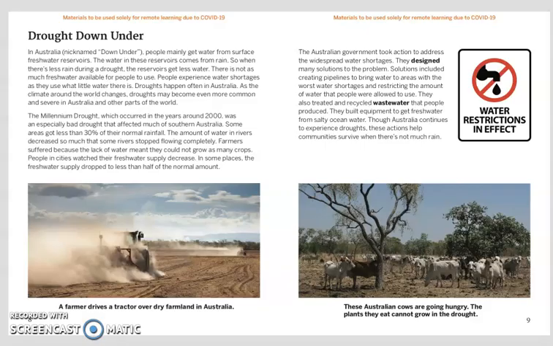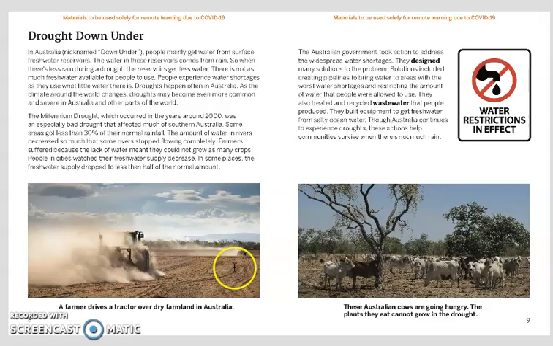They built equipment to get fresh water from salty ocean water. Though Australia continues to experience droughts, these actions help communities survive when there's not much rain. Here in this caption, a farmer drives a tractor over dry farmland in Australia. These Australian cows are going hungry. The plants they eat cannot grow in the drought.